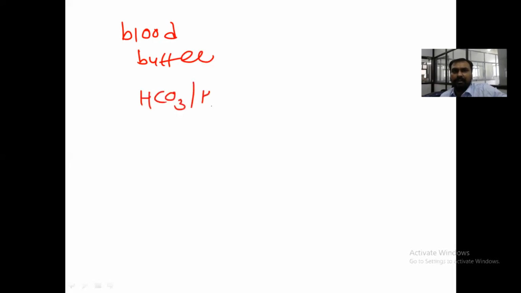So this is all about the blood buffer. We have seen the blood buffers. The name is bicarbonate buffer. The ratio is around 20 to 1. It is mainly in the extracellular fluid, and is the most important.